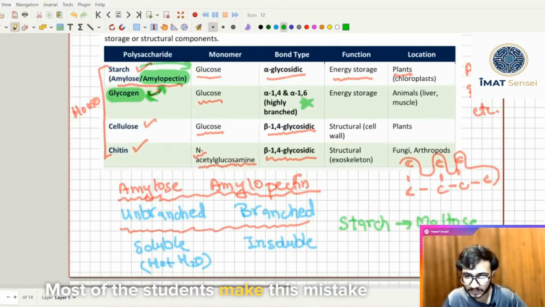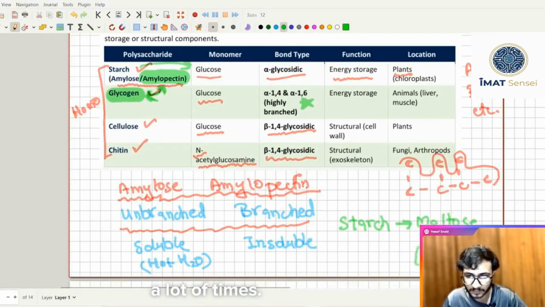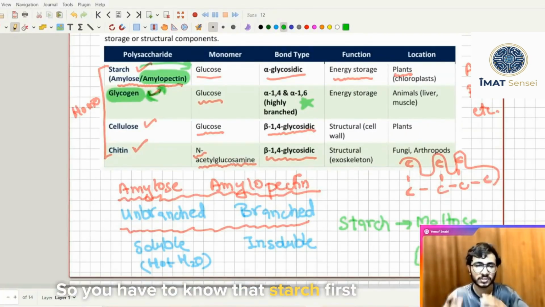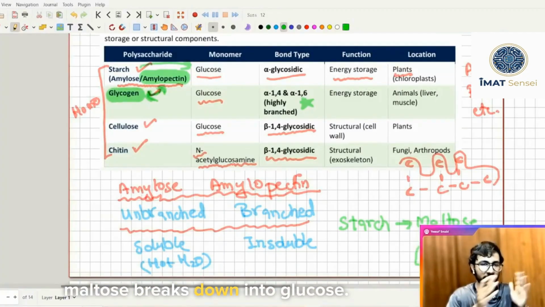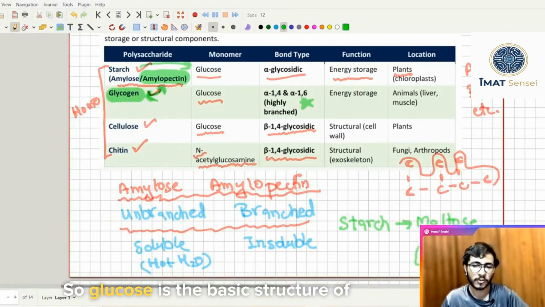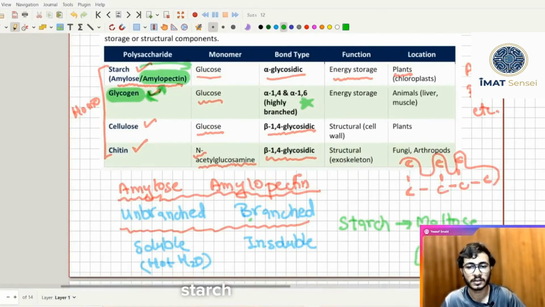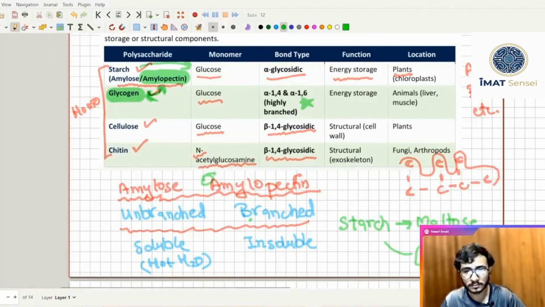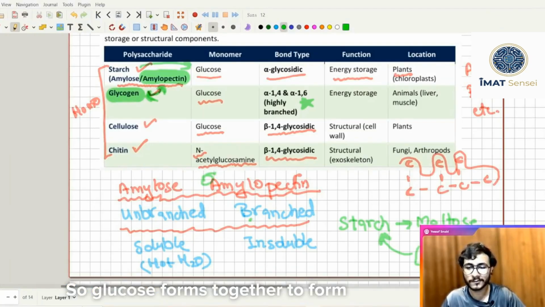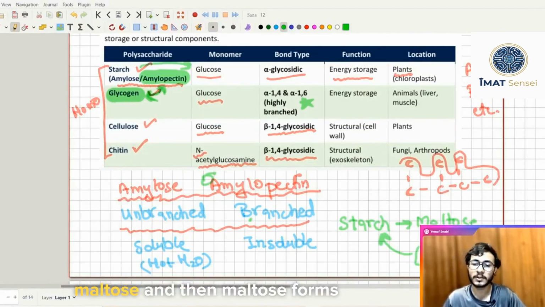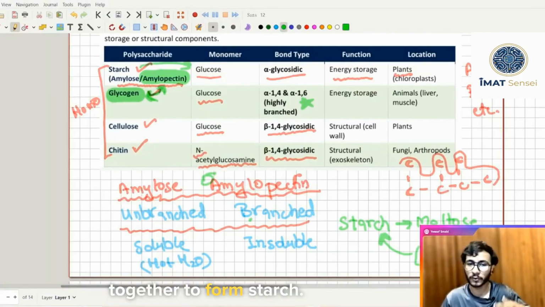Most of the students make this mistake a lot of times. So you have to know that starch first breaks down into maltose and then maltose breaks down into glucose. So glucose is the basic structure of starch. Glucose units join to form maltose, and then maltose units join to form starch.